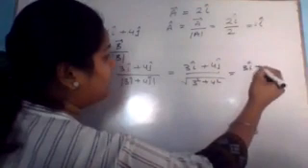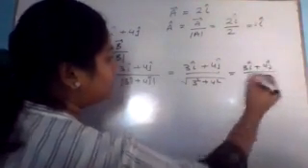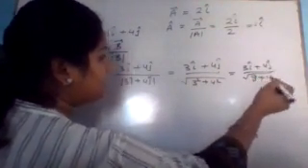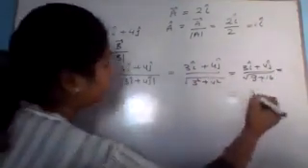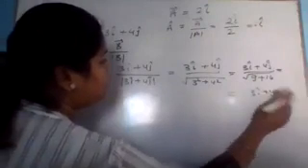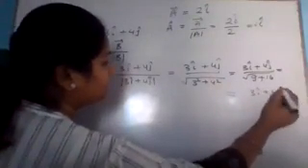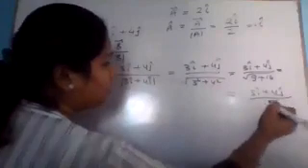So the mod of 3i cap plus 4j cap equals under root 9 plus 16, that is under root 25. So your answer is 3i cap plus 4j cap upon 5.